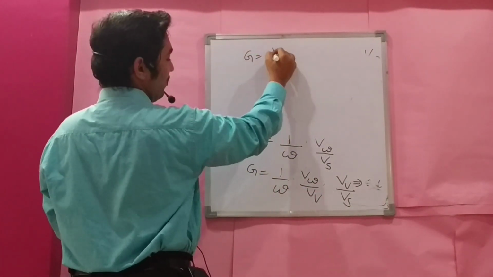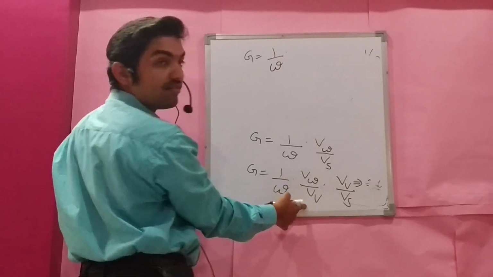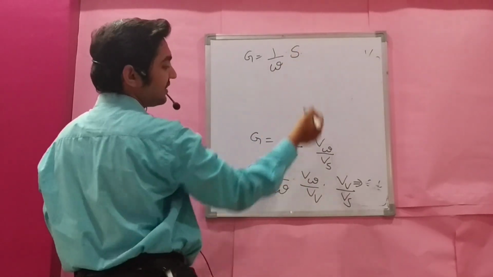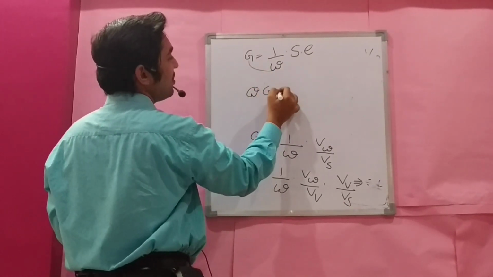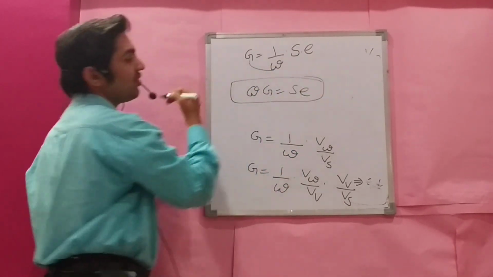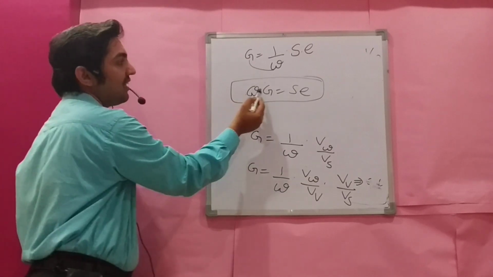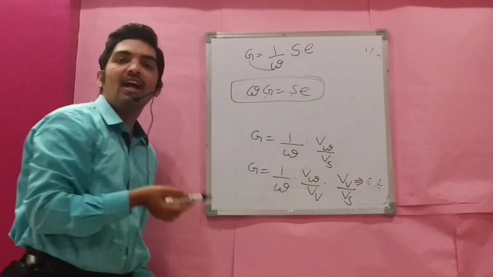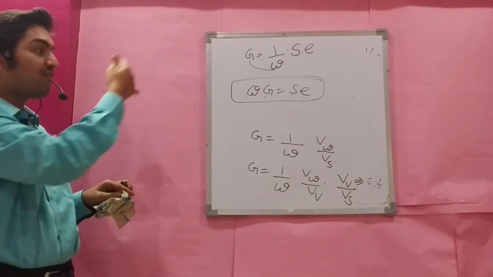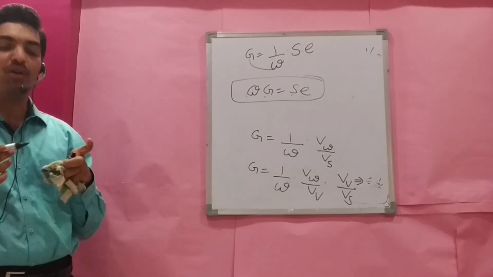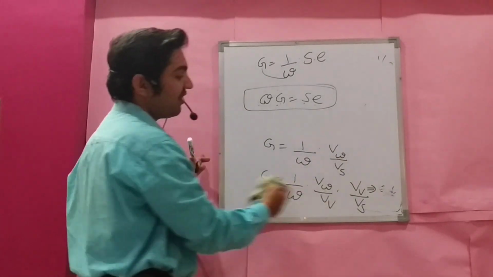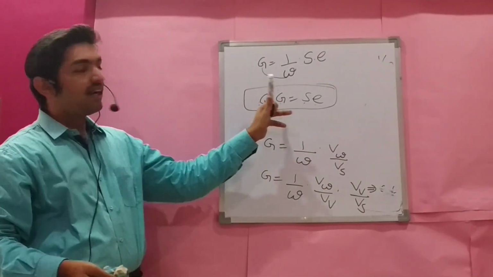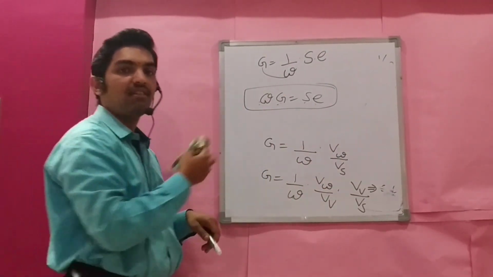G is equal to 1 by w into Vw by Vv, which is nothing but degree of saturation S, and Vv by Vs is void ratio e. So wG is equal to Se. This is the fourth relationship. How many variables are there here? 1, 2, 3, 4. I have shown 4 relationships, 4 different methods to convert one variable into another variable and derive the relationship eS is equal to wG.